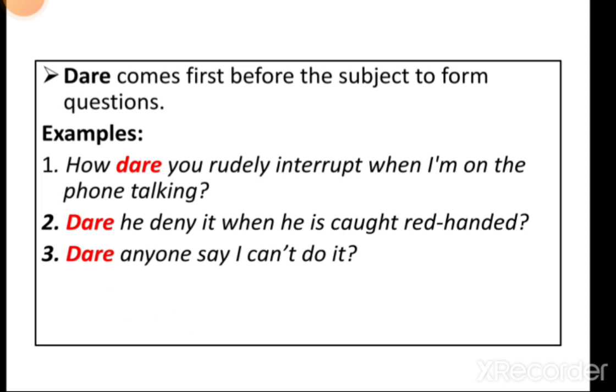Dare comes first, before the subject, to form questions. So when we frame questions, we always use dare first. It always comes before the subject. Like, how dare you? Here you can see that dare is placed before the subject you. Similarly, in the second sentence, dare is placed before the subject he. And in the third one also, dare is placed before the subject anyone when we form the question.